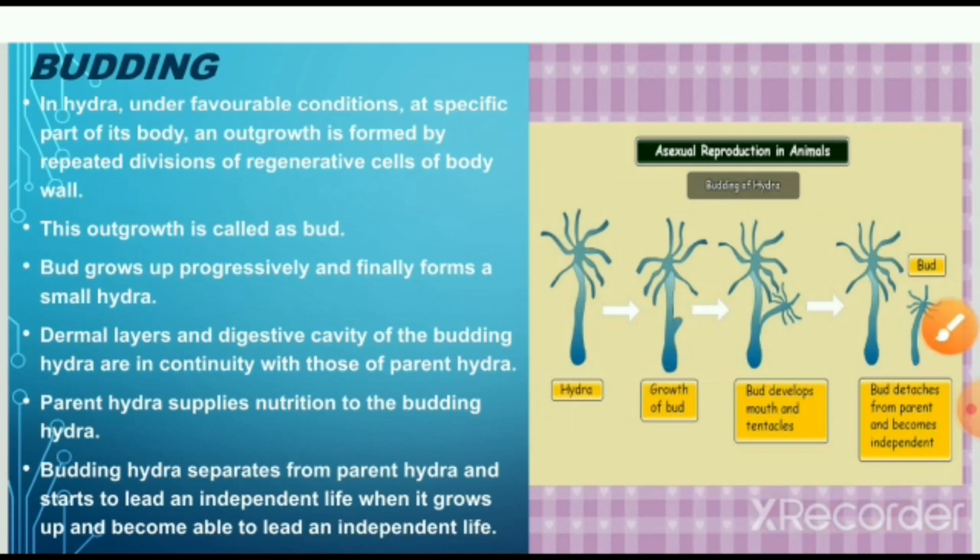The dermal layers and digestive cavity of the budding hydra are in continuity with those of the parent hydra. The parent hydra supplies nutrition to the budding hydra. The budding hydra separates from the parent hydra and starts to lead an independent life when it grows up.